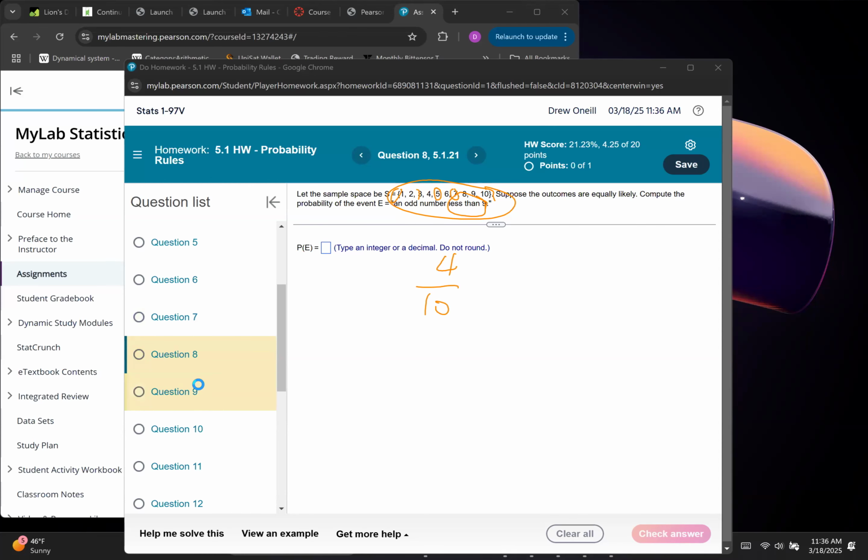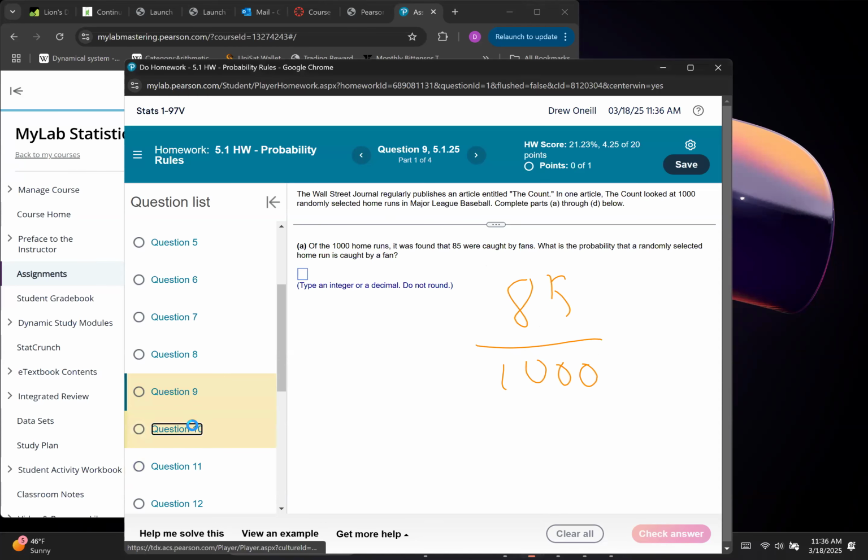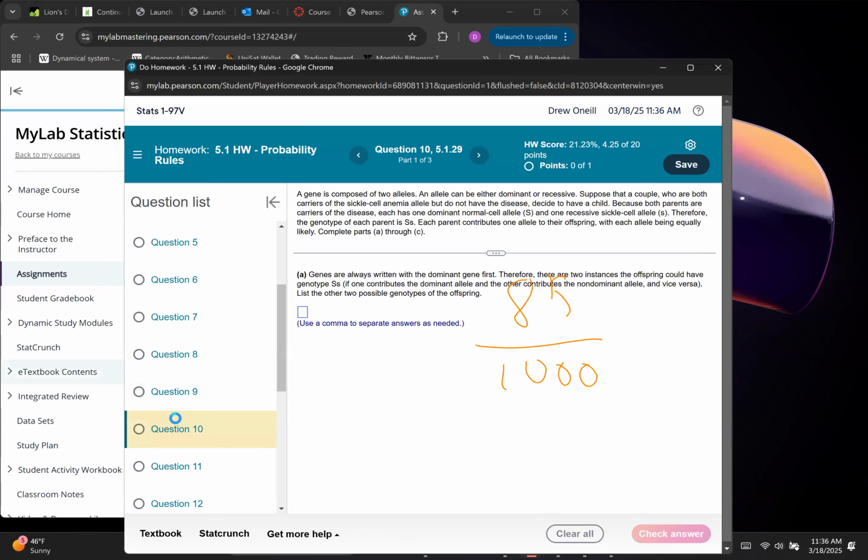Okay, so you have to convert that to a decimal. Moving on. We're not really in the real part of this yet, but this is all probability. If out of 1,000 home runs, 85 are caught by fans, what's the probability? Simply do 85 divided by 1,000. I think the rest you guys can do on that one because there are ones that I want to spend more time on in this video. So let's skip to those.